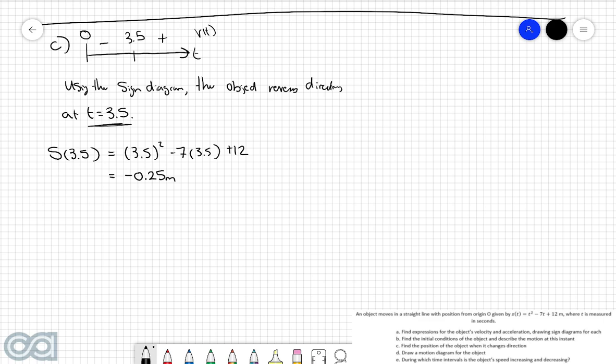So in this case here, because it's negative 0.25, it means that we're going to be located to the left of the origin. So we're going to say the object reverses directions when the object is 0.25 meters to the left of the origin.